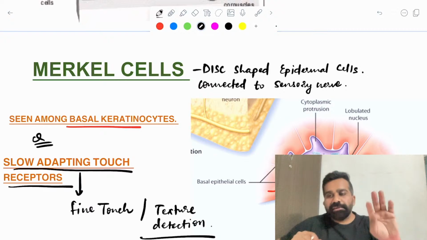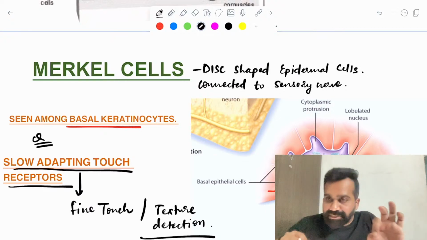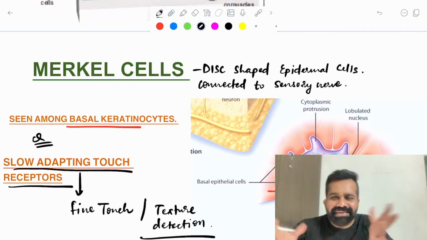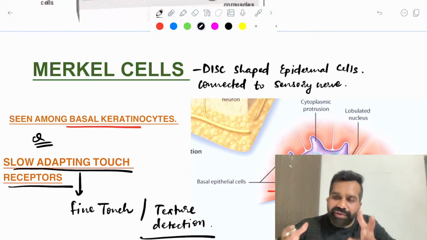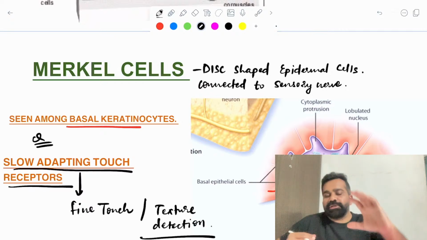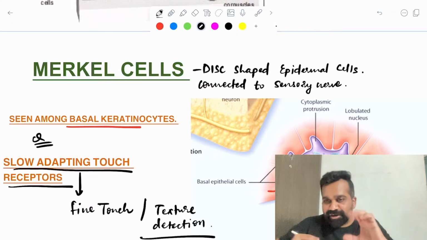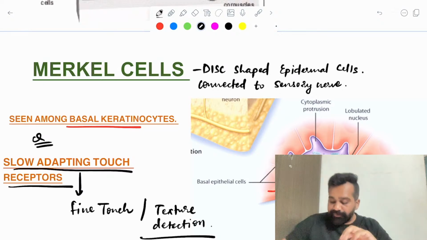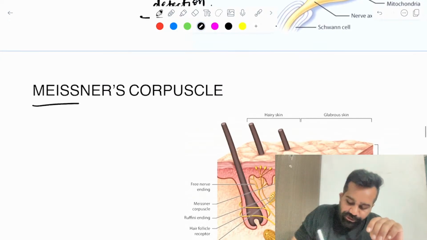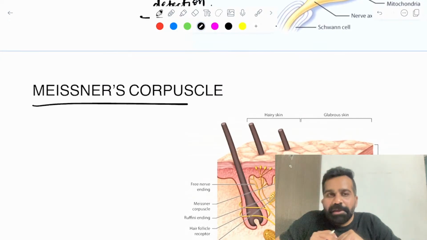Okay, so these are the important cells of the epidermis. The first is the keratinocyte, second the melanocyte, third the Langerhans cell, and the fourth is the Merkel cell, which is a sensory nerve ending. It is for sensation. We talked about the epidermis, but what you can get confused with is the second important nervous innervation of the skin, which is known as Meissner's corpuscle.